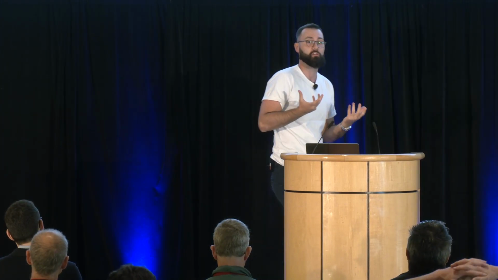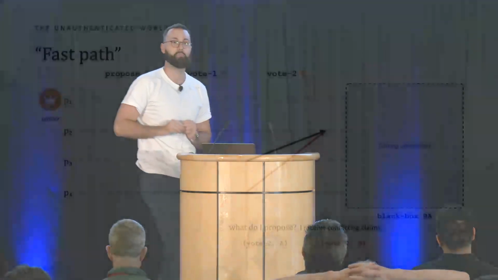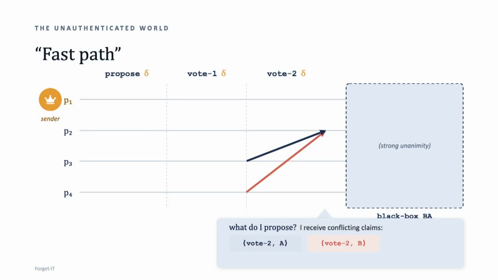Okay, so what is it that we knew in the authenticated world? In the authenticated world, we knew that if I receive a justified vote 2 message, this is the only value that could have potentially been decided. So it's safe for me to adopt it. But in the unauthenticated world, this does not exist anymore. Meaning it is completely possible for me to receive a vote 2 message for value A and a vote 2 message for value B. We have no signatures, so I do not know if I should adopt value A or value B. They both look equally good to me, right? So I need to figure out which one of these two I am supposed to actually adopt.